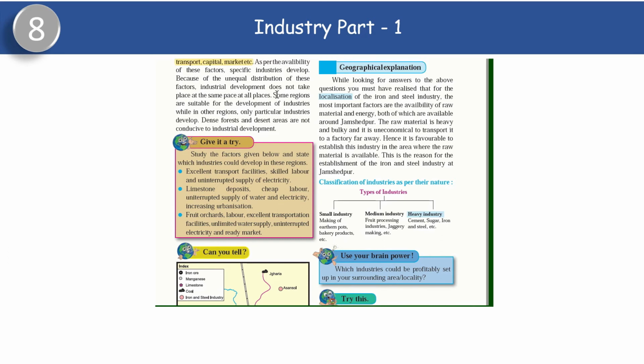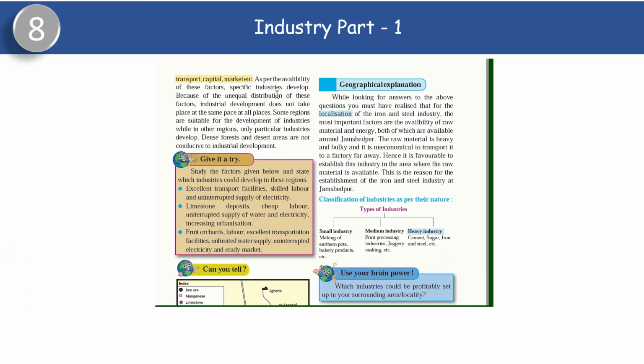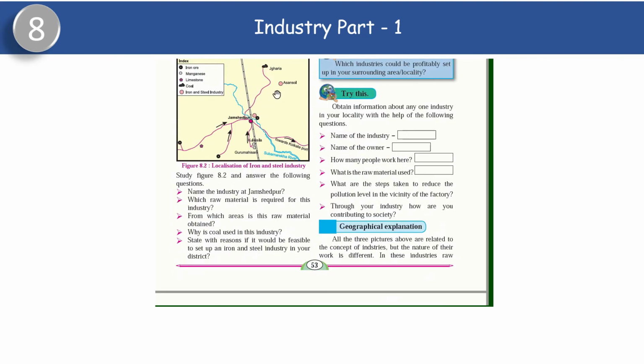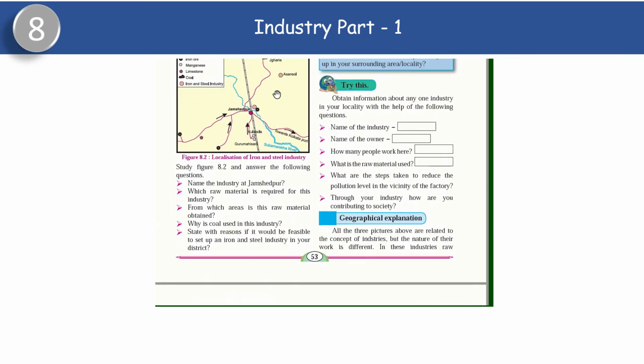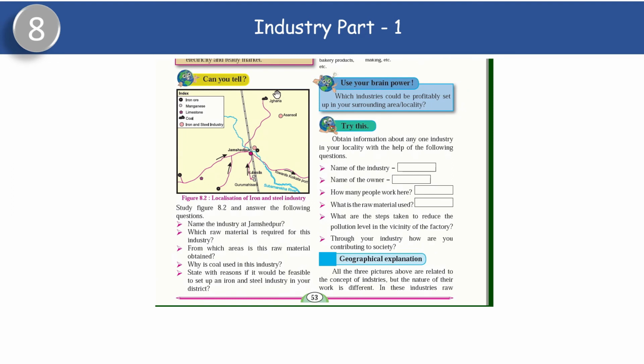Now come to your figure number 8.2. Now see, in that figure, what is given over there? Localization of iron and steel industry. See, in the center, you have got Jamshedpur. Now, based on that figure, we will try to solve those questions. Name the industry at Jamshedpur. Which industry is a very famous industry there? Iron and steel. Which raw material is required for this industry? Iron ore, manganese, limestone and coal.